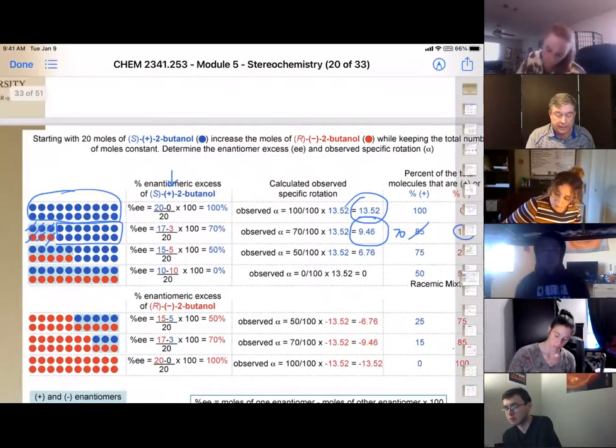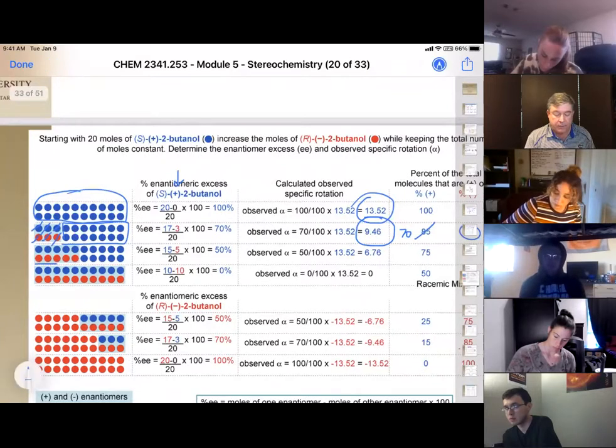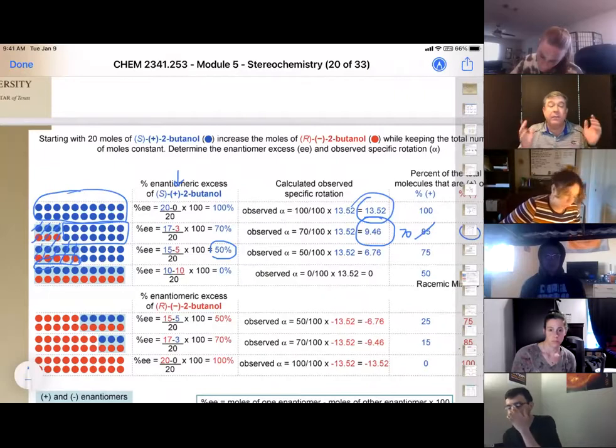If we add a little bit more, so now we have 5 equivalents of our R and 15 equivalents of our S, we will see an optical activity of 50% because these are all canceling each other out. 50% of the material in there is canceled out.